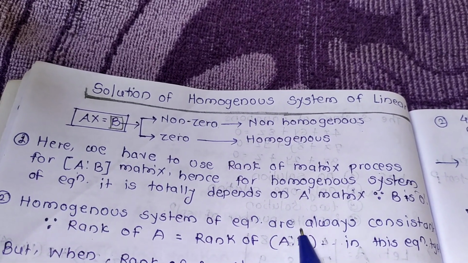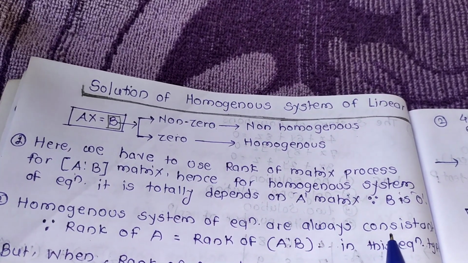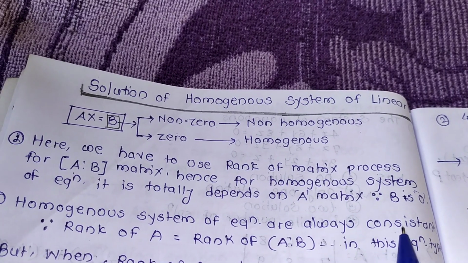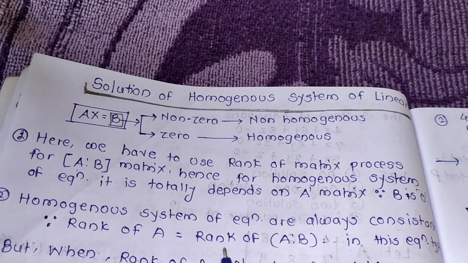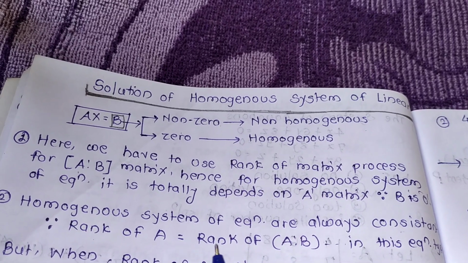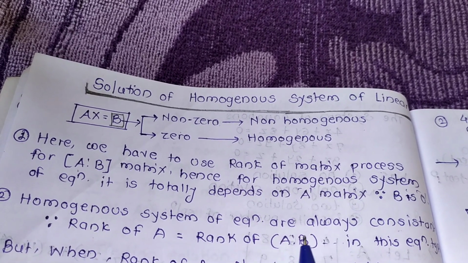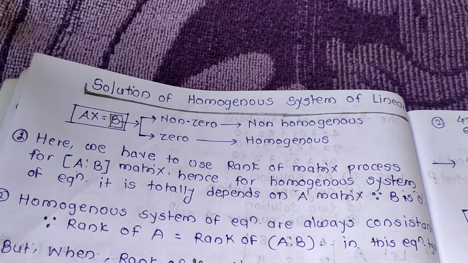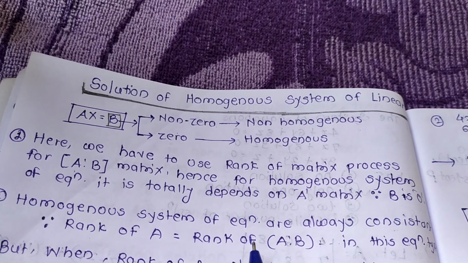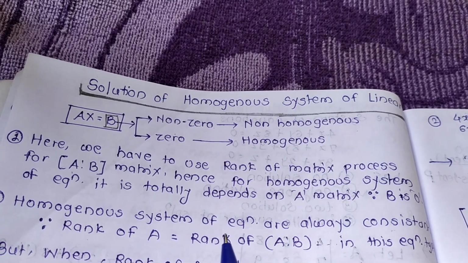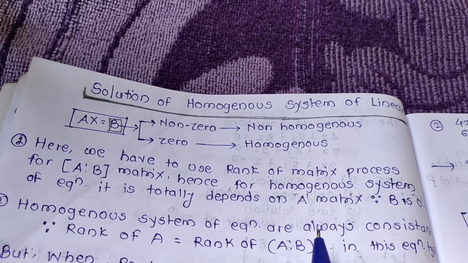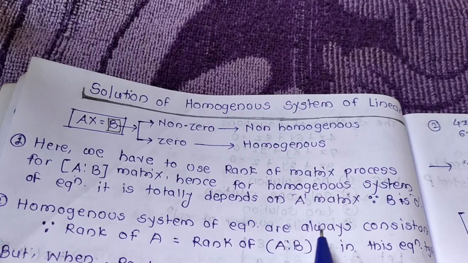Homogeneous systems of equations are always consistent. What is consistency? If the rank of matrix A is equal to the rank of the augmented matrix. And in a homogeneous system B is always 0, hence rank of A is equal to rank of the augmented matrix. So homogeneous systems of equations are always consistent.